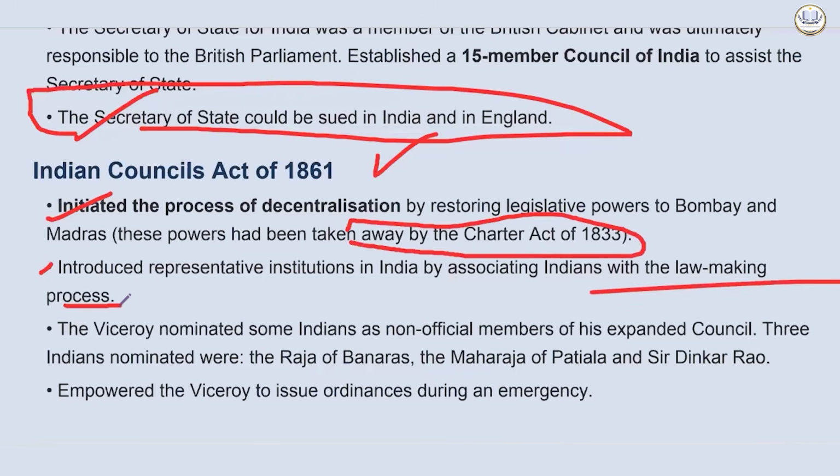As it is, this statement will come. Which act associated Indians with the law-making process? It has to be the Indian Councils Act of 1861. Then the Viceroy nominated some Indians as non-official members of his expanded council. 3 Indians were nominated. Who were they? The Raja of Banaras, the Maharaja of Patiala, and Sir Dinkar Rao. Non-official members of his expanded council, 3 Indians were nominated: the Raja of Banaras, the Maharaja of Patiala, and Sir Dinkar Rao.